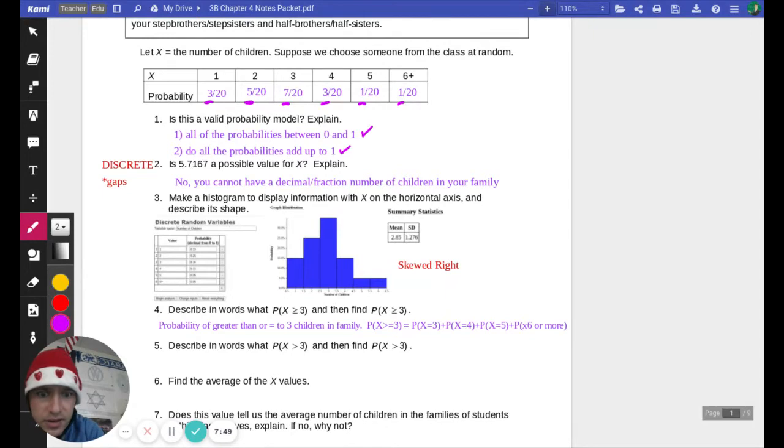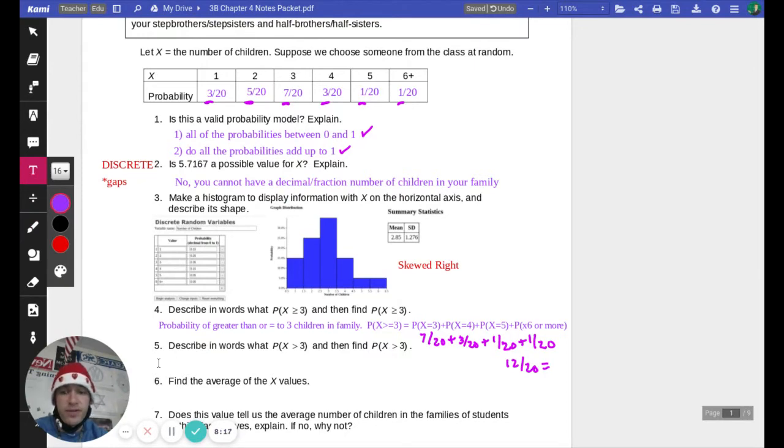So we have 7 out of 20, plus 4 siblings would be 3 out of 20, 5 siblings, 1 out of 20, 6 or more is 1 out of 20. So we have all the same base of our fraction, 20, 20, 20, 20. So we add 7 plus 3 plus 1 plus 1, and that gives us a total of 12 out of 20, and we can change that to a decimal if we wanted.